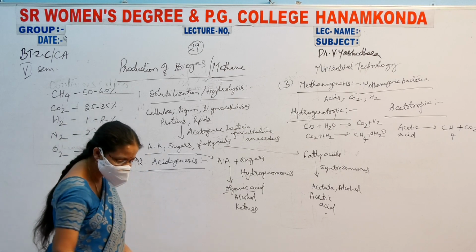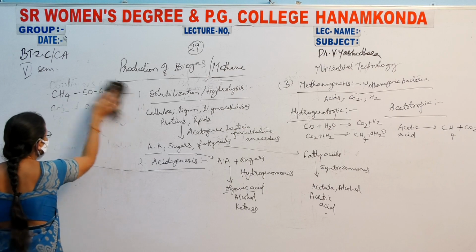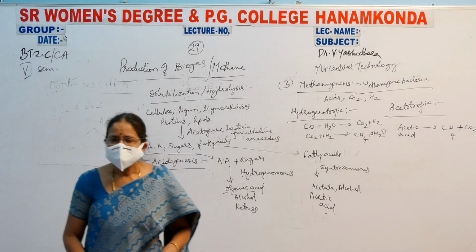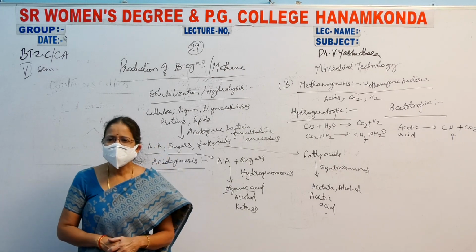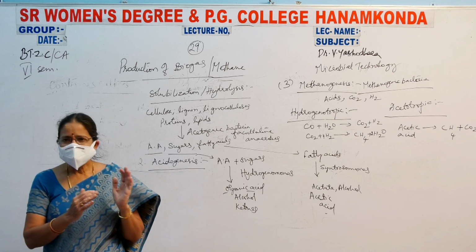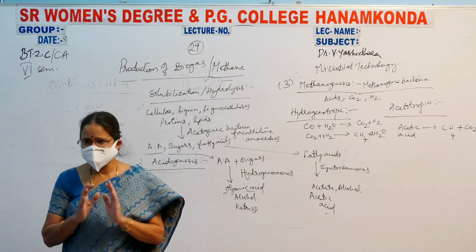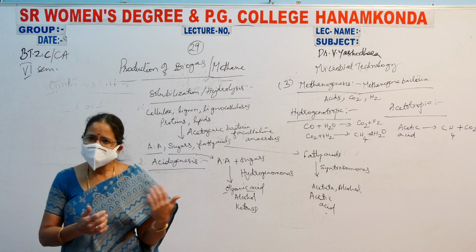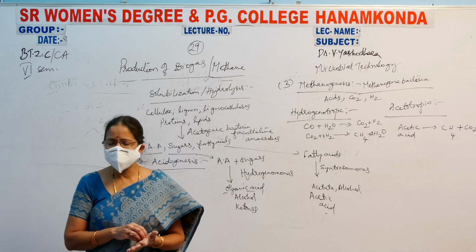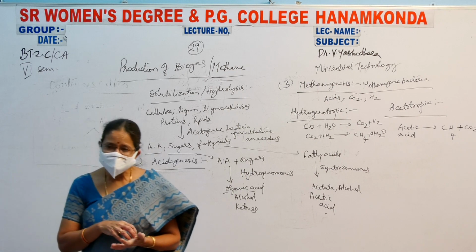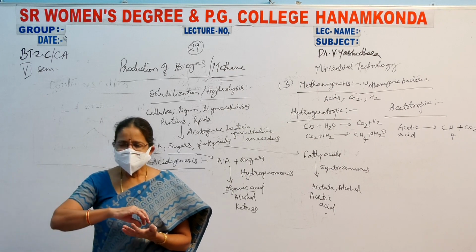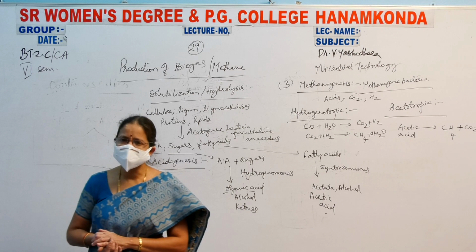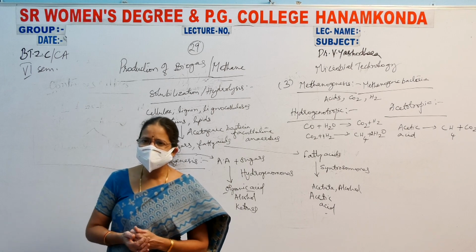Once the biogas production is completed, let us go for the applications of biogas. What are the applications of biogas? I told you that the sludge is collected in a sludge tank. First let us start with that. What is a sludge tank? It carries the waste material. Already it is waste material, but from that we have extracted methane and removed the pulp, and that pulp is sent to another tank called a sludge tank. As it carries the sludge, it is known as a sludge tank.